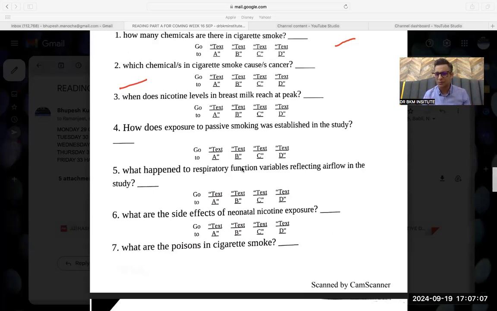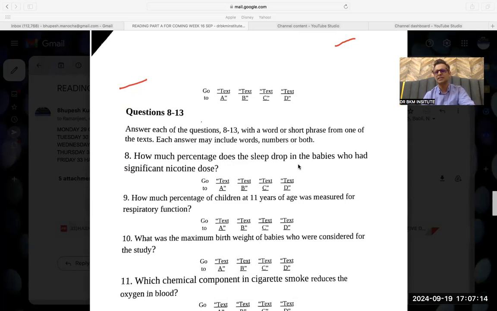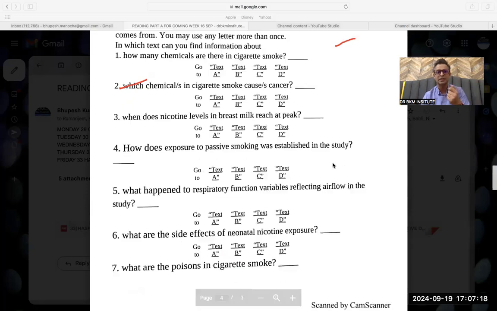I don't stress over it. Now, see this method. You have to continue the same method. Don't break the sequence in the final exam. How much percentage does the sleep drop in the baby? I think it should be A or B. That is what the benefit is.